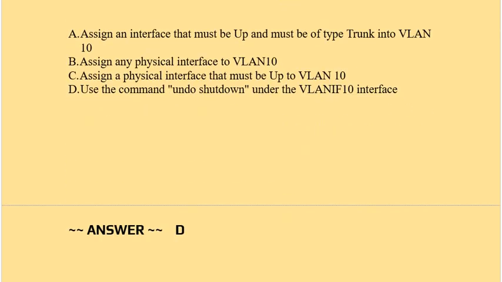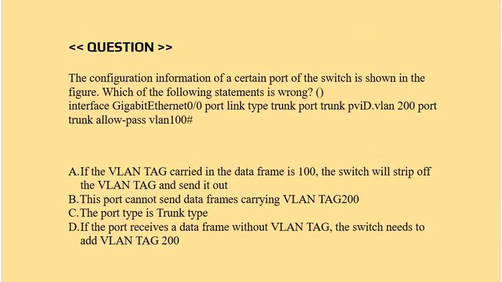Correct answer is option D. Question: the configuration information of a certain port of the switch is shown in the figure. Which of the following statements is wrong? Interface GigabitEthernet 0/0, port link-type trunk, port trunk pvid vlan 200, port trunk allow-pass vlan 100. Option A: if the VLAN tag carried in the data frame is 100, the switch will strip off the VLAN tag and send it out.